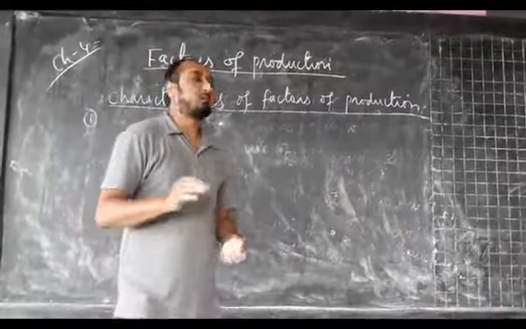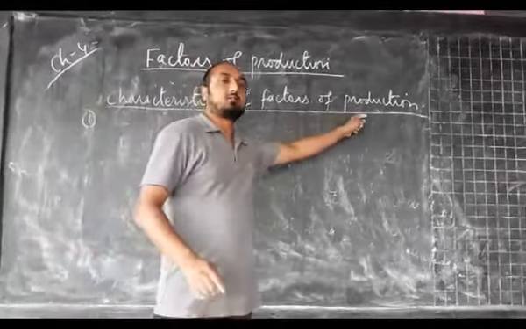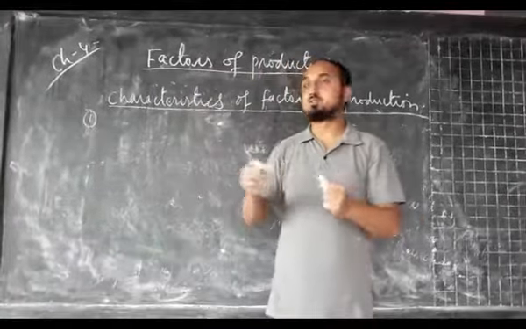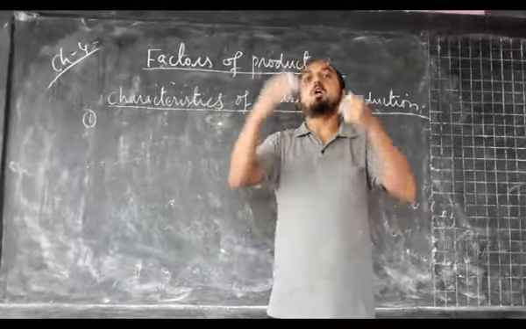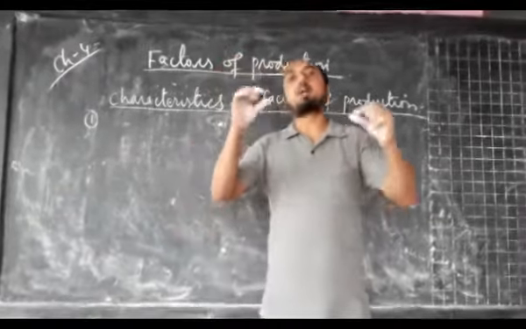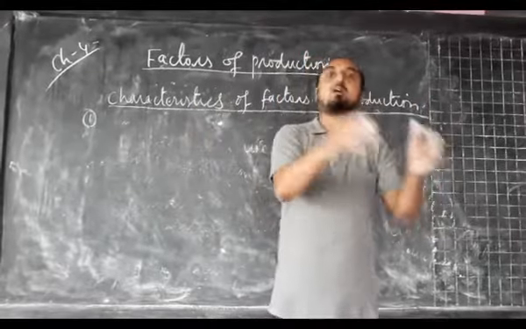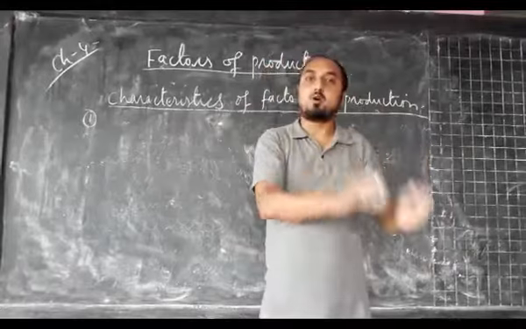So the next concept I am going to discuss is the characteristics of factors of production. The factors of production have various characteristics. This is the general characteristics; it includes all the factors of production, and later on we will study the characteristics of different factors of production, like characteristics of land, labor, capital, and organization.